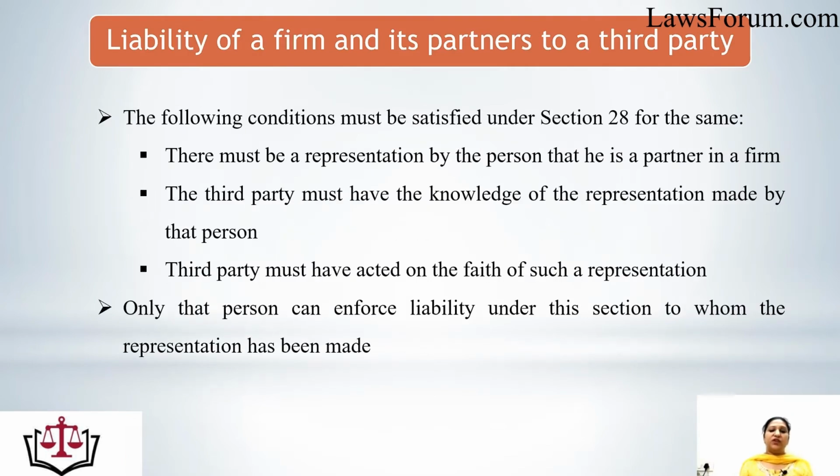But the following conditions must be satisfied under Section 28 for making a person a partner by holding out. One, there must be a representation by the person that he is a partner in the firm. Two, the third party must have knowledge of the representation made by that person. Means that the representation can be made in the presence of that particular person, or the other party must know that the representation was made. Three, the third party must have acted on the faith of such representation. The third party has entered into a contract on the faith of that representation which was made by a partner by holding out.